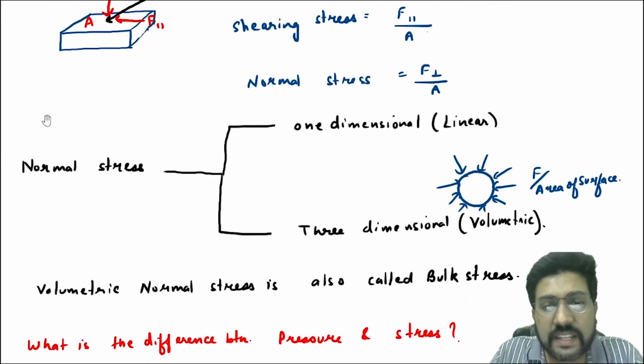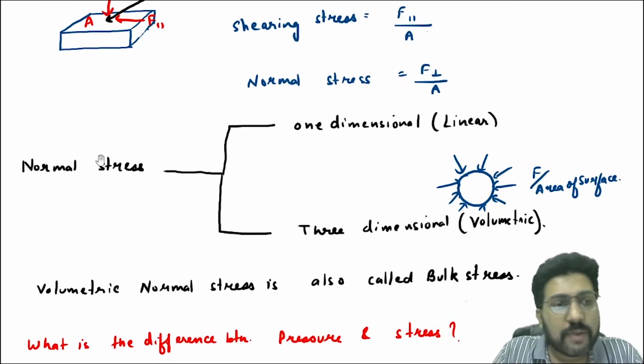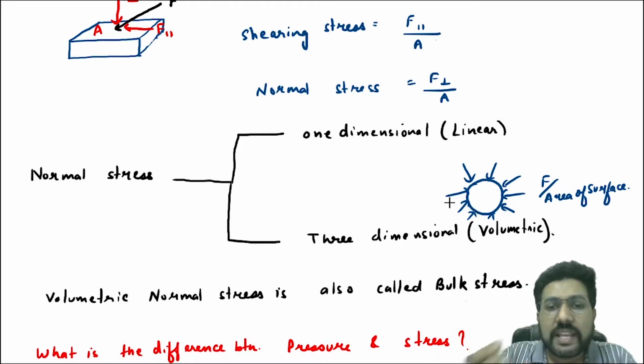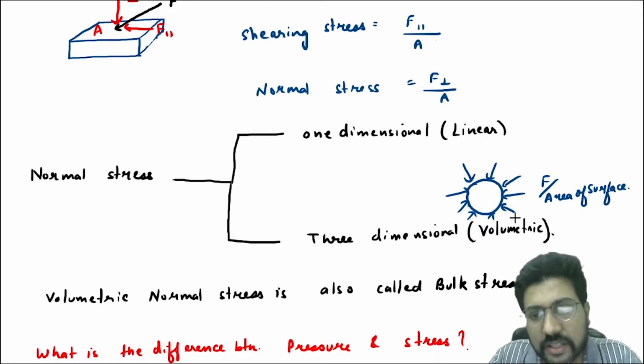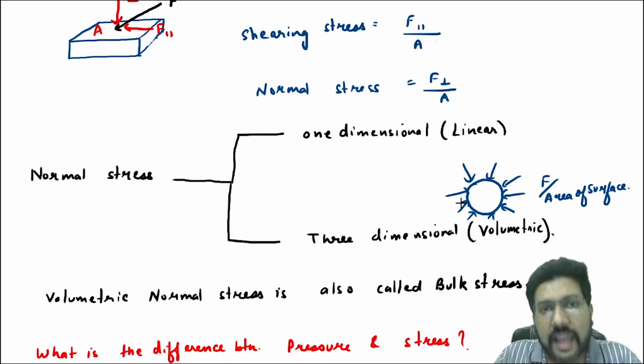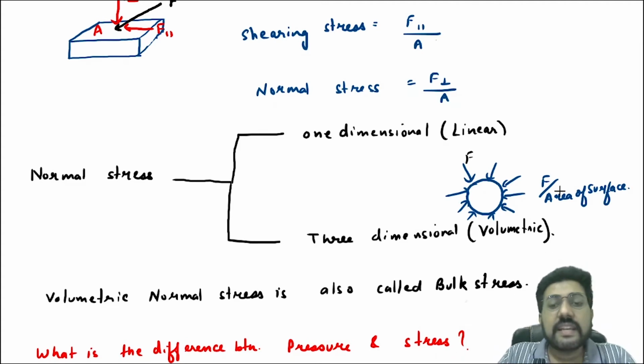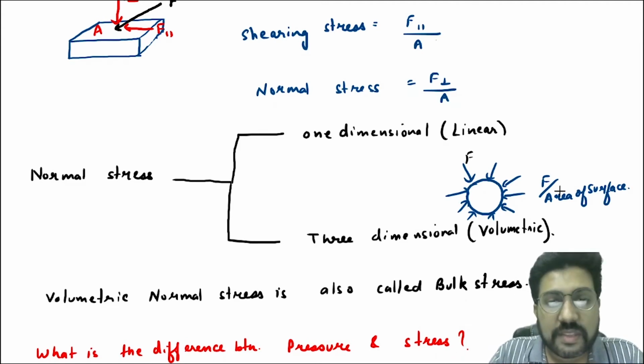But if there is a three-dimensional stress, then what will happen is, suppose you have a three-dimensional body, and the force is exerted on this body from all dimensions, from all directions. If the force is exerted on the body from all directions and this force is perpendicular to the surface, then the net force exerted upon the area of the surface is the normal stress on the body.